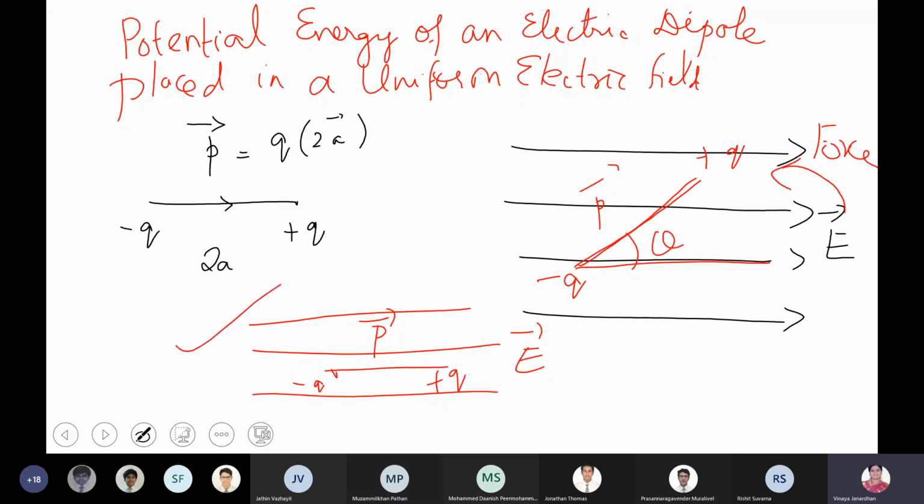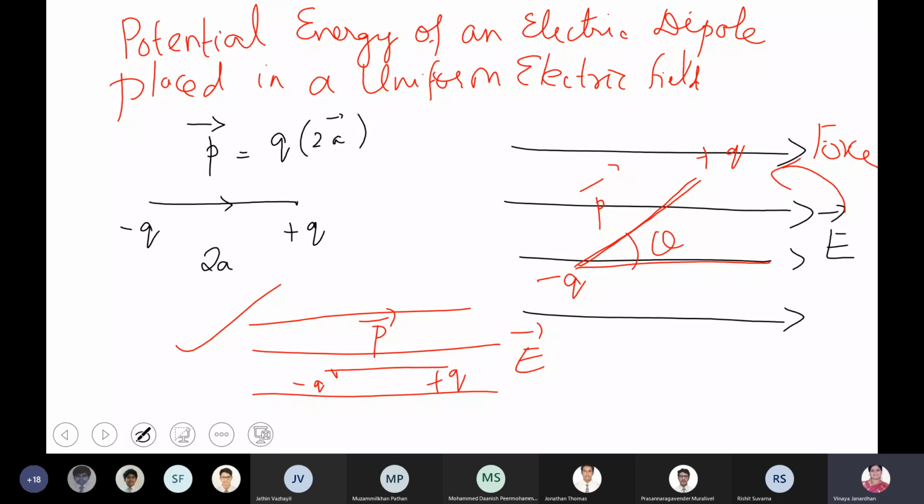Now what is the angle between P and E vector in the second case? Ma'am, 180? That's 0. Ma'am, P and E, right? They are parallel, not anti-parallel. If it is anti-parallel, it would be 180. Yeah, 0. So here the angle theta becomes equal to 0.